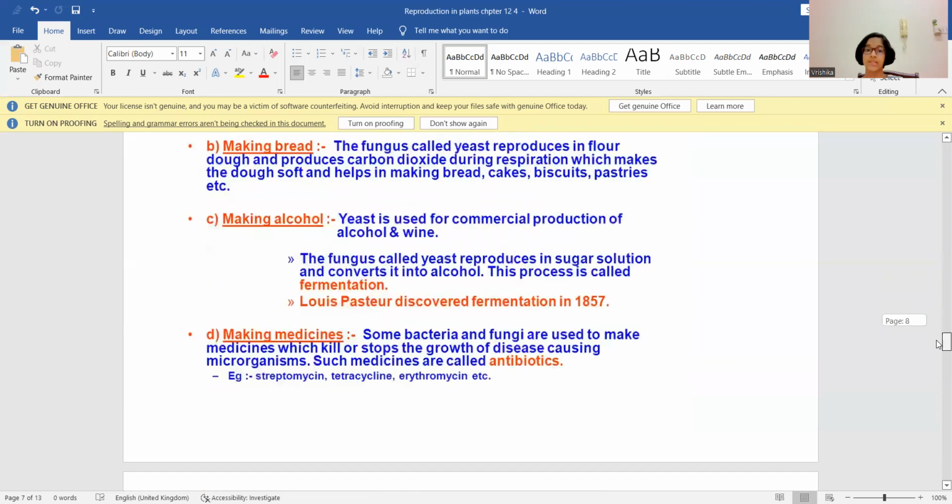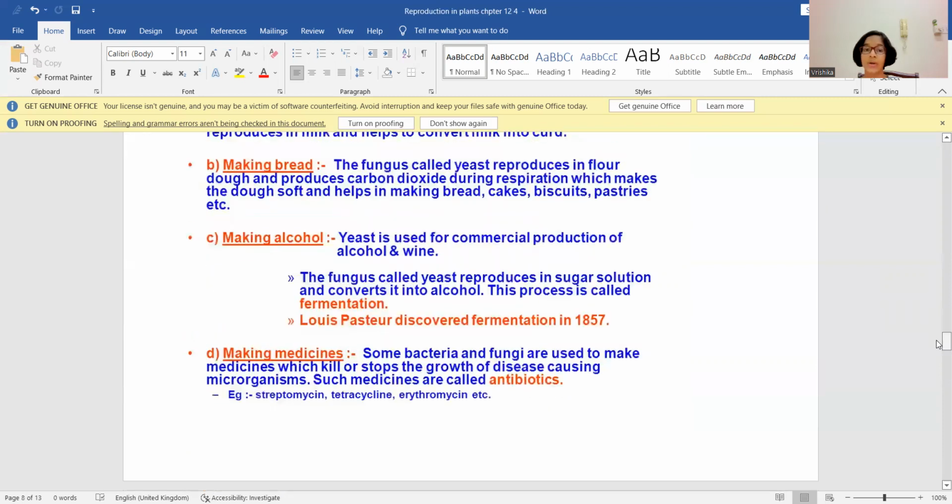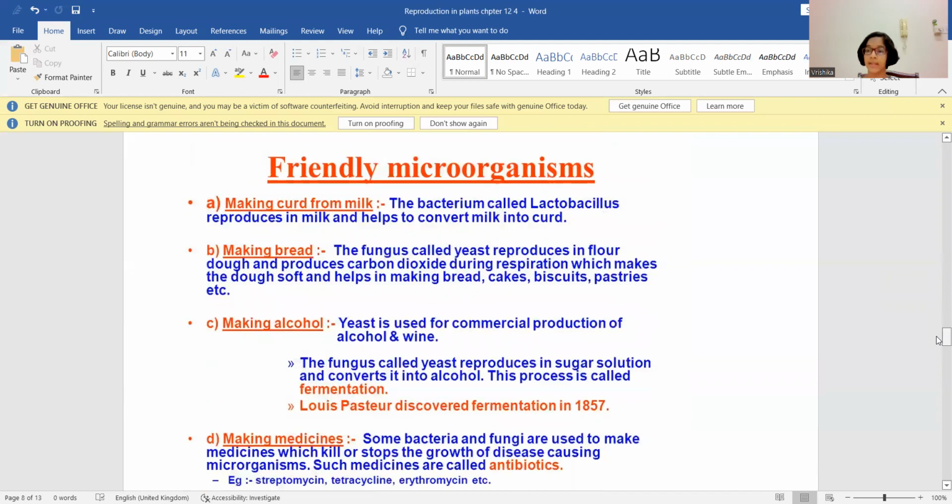Friendly microorganisms. Now let us understand how curd, bread, alcohol, medicines are formed by friendly microorganisms. Making of curd from milk. Curd contains several microorganisms. One of them is lactobacillus, which promotes the formation of curd. The bacterium called lactobacillus reproduces in milk and helps to convert milk into curd.